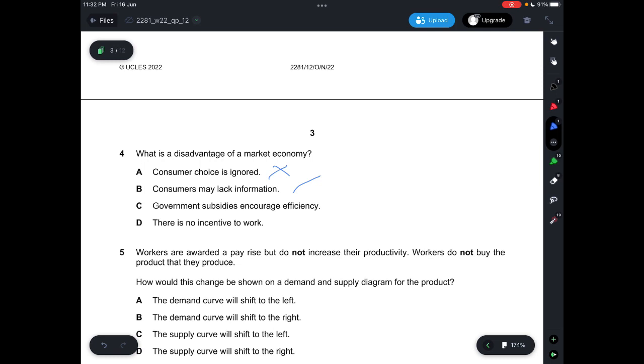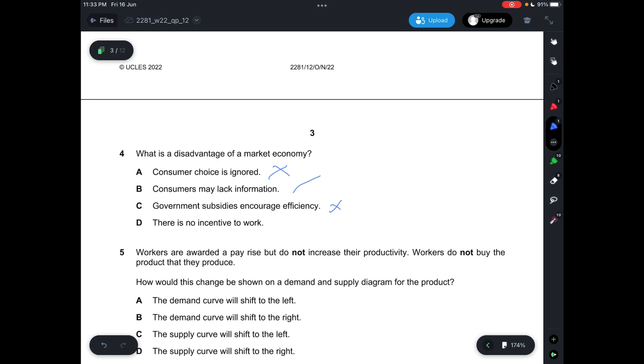Because only a mixed economy would have government, not to say only, but if it's a mixed economy or a centrally planned economy, then both of these would have either partial government intervention or full government intervention. So if you're talking about a mixed economy, there will be partial government intervention in the form of, for example, subsidies, taxes, and direct provision of goods and services, aka transfer payments, or just direct provision of goods in general. So this is an advantage of a mixed economy, but it is not a disadvantage of a market economy. So C is not correct.